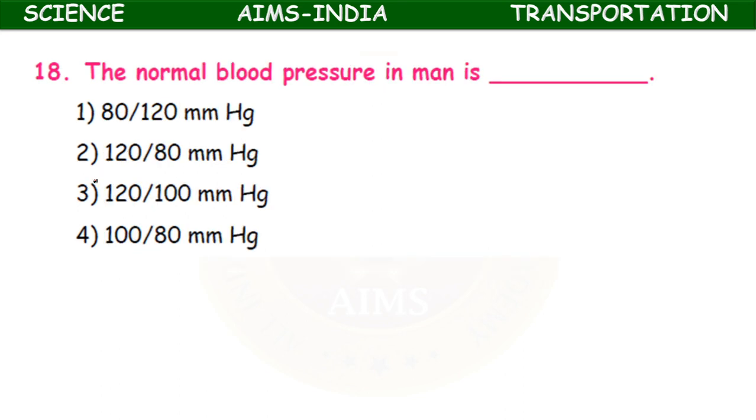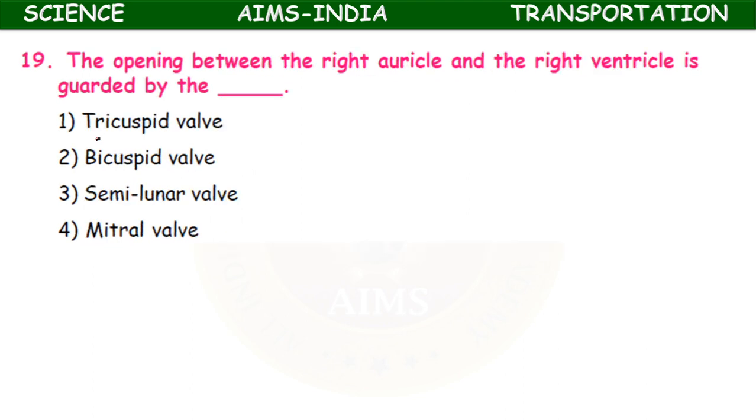The normal blood pressure in man is 80 by 120 mm of Hg, 120 by 80 mm Hg, 120 by 100 mm Hg, 100 by 80 mm Hg. It is 120 by 80. What does 120 represent? Systolic pressure. What does 80 represent? Diastolic pressure. What is the instrument used to measure this blood pressure? Sphygmomanometer. 120 by 80 mm Hg represents the normal blood pressure in man.